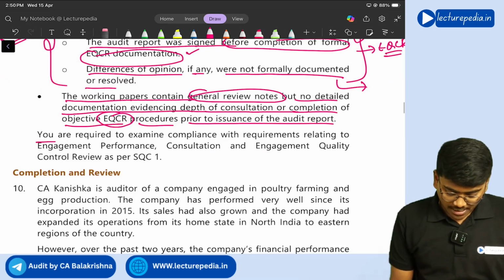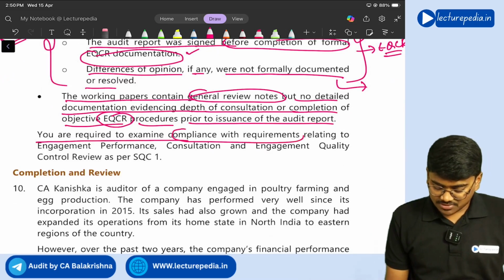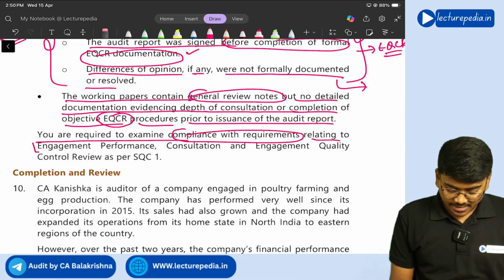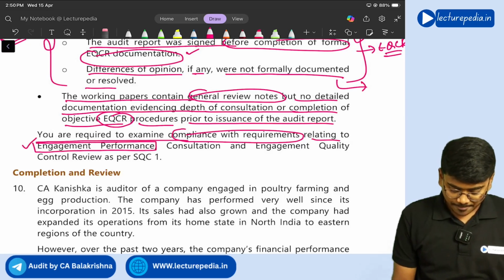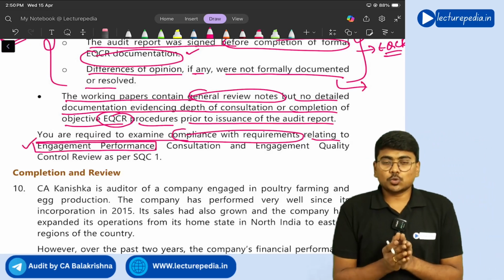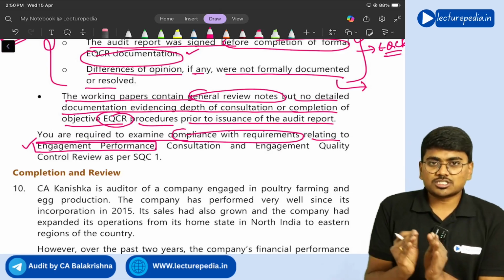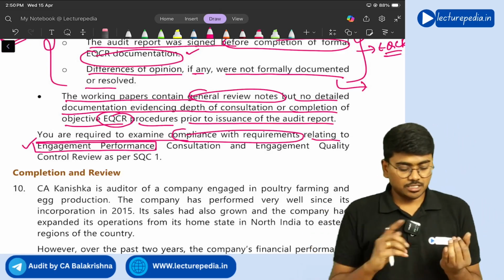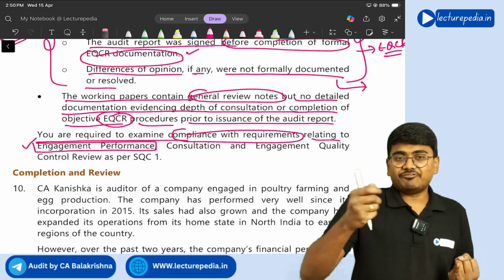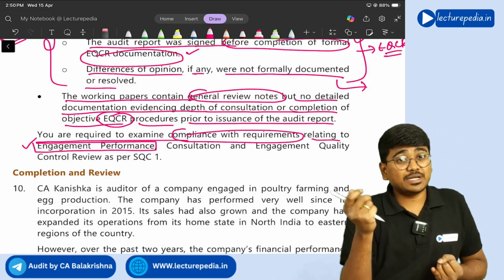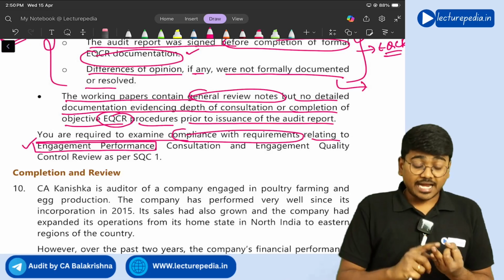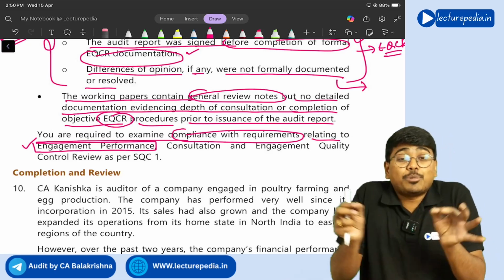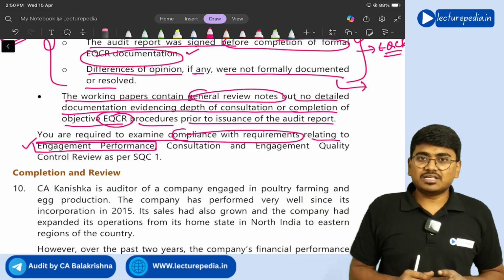Now, you are required to examine compliance with requirements relating to engagement performance. Now, in order to ensure utmost quality in engagement performance, what has to be done? You have to provide briefing to your engagement team, right? And you should also maintain proper documentation of each and everything that has been done.